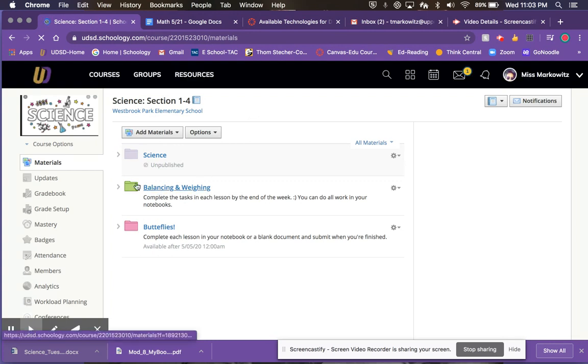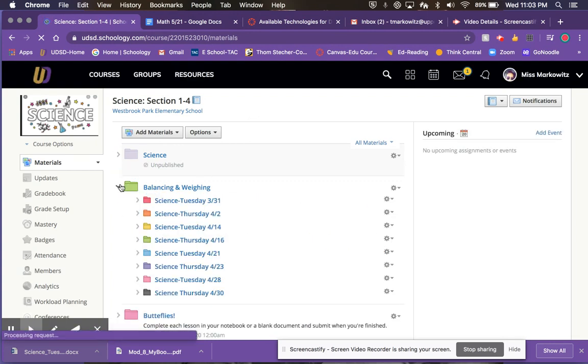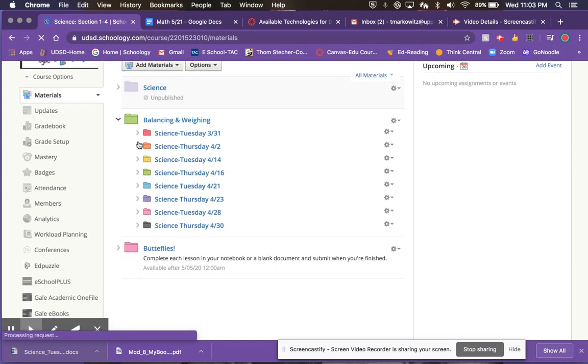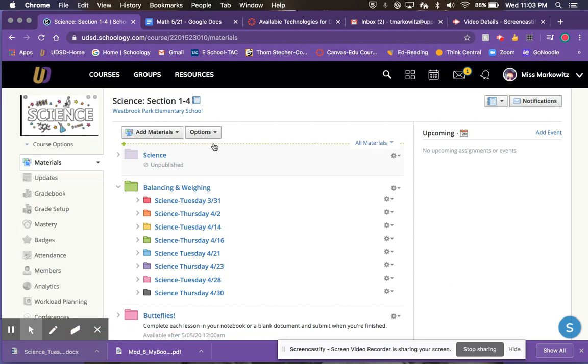Go to the next lesson. Just stick with the balancing and weighing. Butterflies is pretty quick, so you'll get through there. All right, so there's quite a few lessons. The good thing is we didn't do science every day. If you notice, the dates skip around. We only did science and math twice a week and language arts twice a week. So you're not missing a ton of work, but there is a lot of stuff in here that you could catch up on so that I can change your attendance.